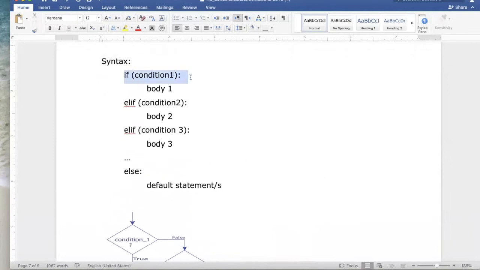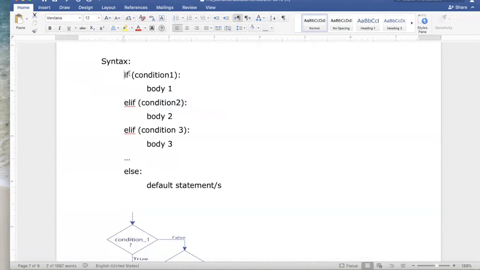It starts out with the if and the condition, just like all of the other if statements that we've seen so far. We'll have a body that goes along with the condition and represents the things that should happen if this condition is true. But now, rather than just having an else option, we'll have an elif. That's short for else if. This group of statements will execute if the second condition is true. An elif statement always has to have a condition that's associated with it.